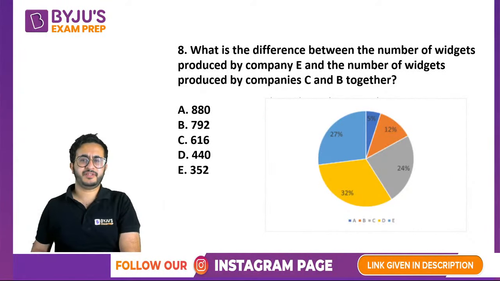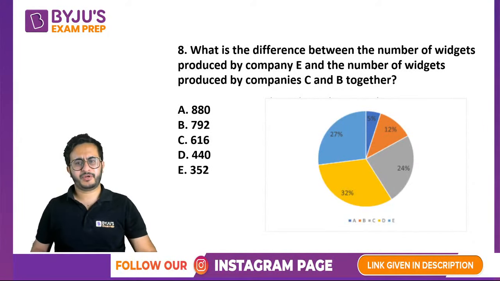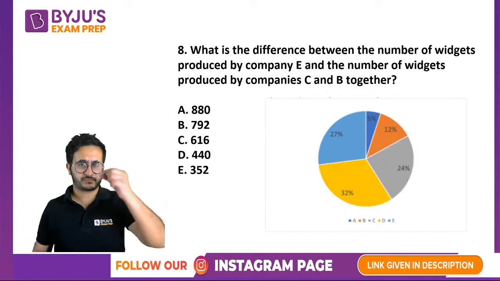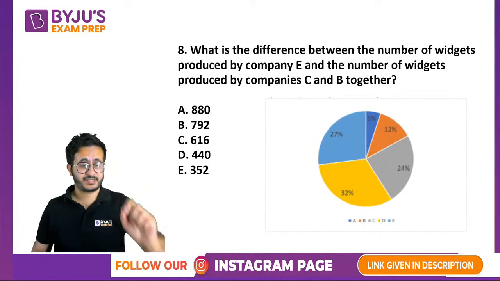What is the difference between the number of widgets produced by company E and the number of widgets produced by companies C and B together? So again, a very simple question.